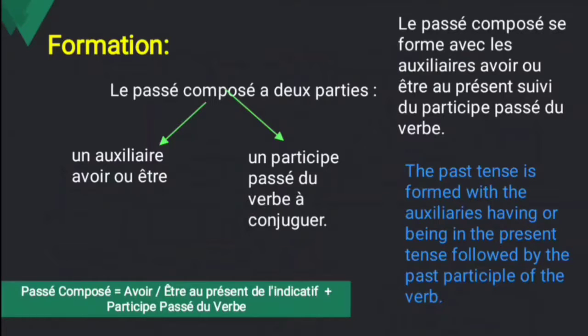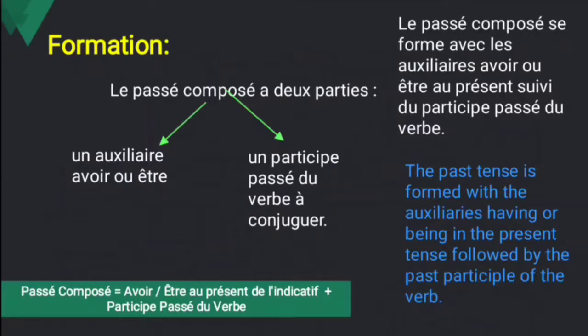I told you about the auxiliary verbs in the previous video. Two verbs are there: one is avoir, which means to have, and the other is être, which means to be. And the second one, un participe passé du verbe à conjuguer, the past participle of the verb that you have to conjugate. So these are the two parts when you are forming the past tense.